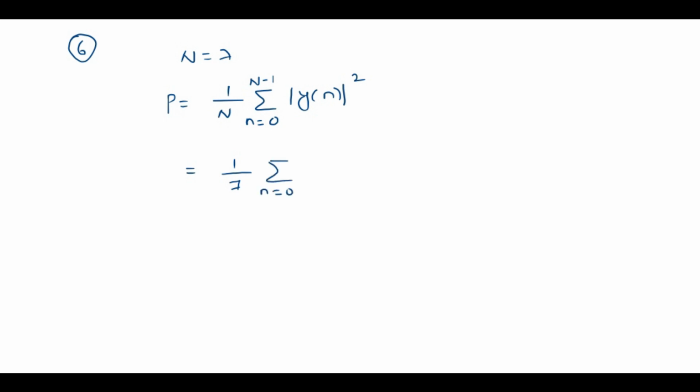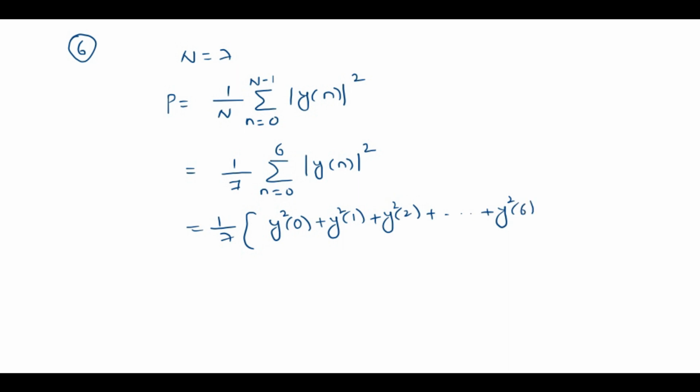Since the given signal y of n is periodic with period capital N equal to 7, the power is 1 by N summation n from 0 to N minus 1 of mod y of n whole square. So 1 by 7, n from 0 to 6 mod y of n whole square. Now expanding this, 1 by 7 times y square of 0 plus y square of 1 plus y square of 2 plus so on plus y square of 6.